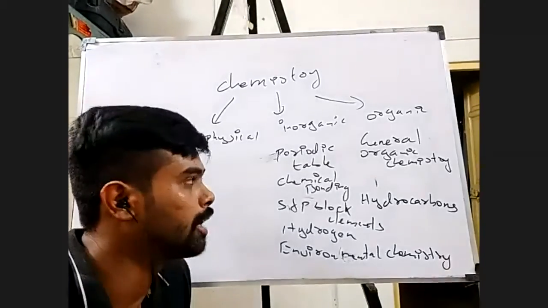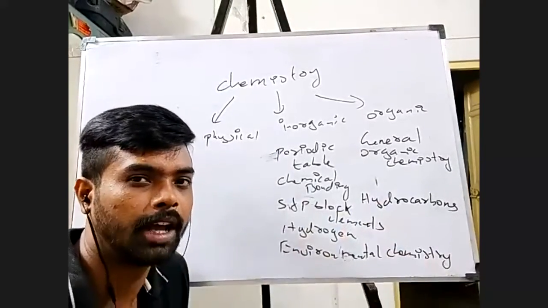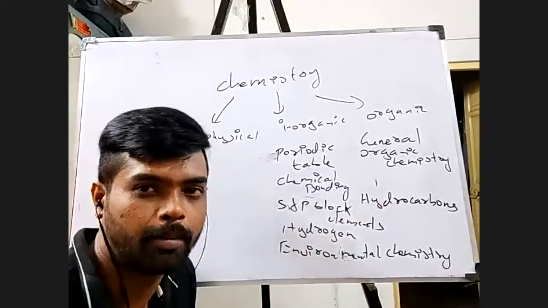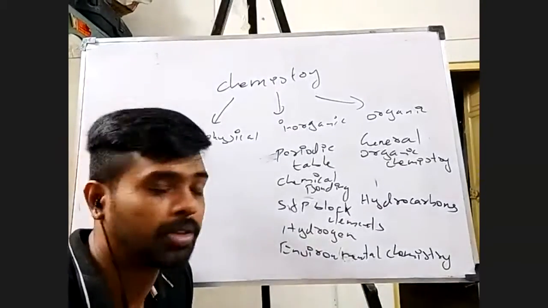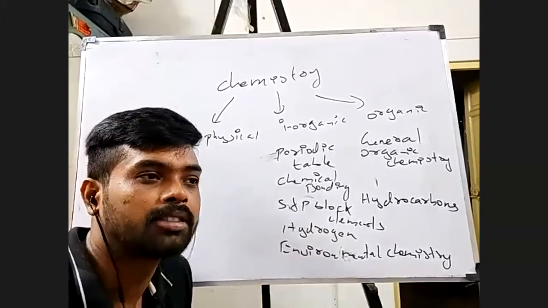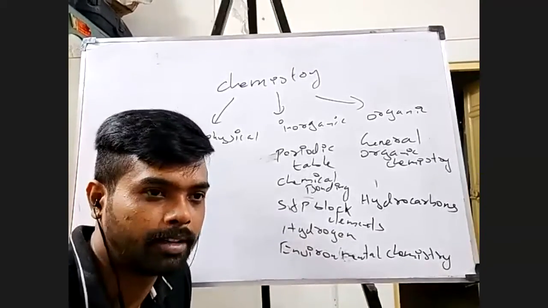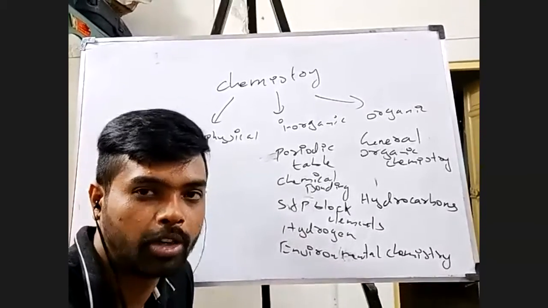Now, I'll be able to give you tricks, right? If I give you the atomic number, I will be able to predict which group number and which period number that element belongs to. So certain tricks are there. We'll be able to find that out, and obviously there'll be still more atomic trends. Now, what do you mean by atomic trends? What are the parameters which vary along the period and down the group, right?